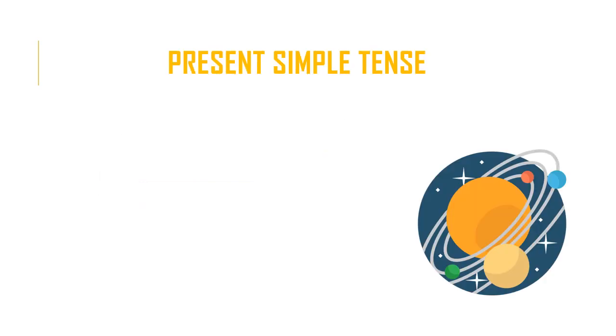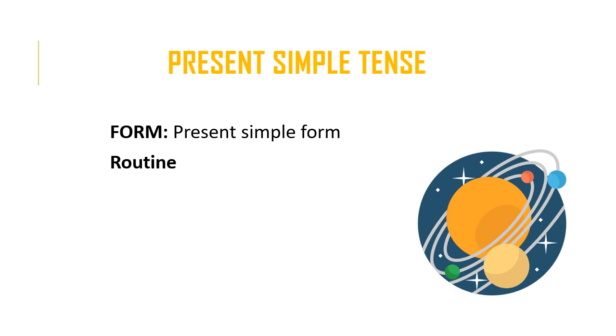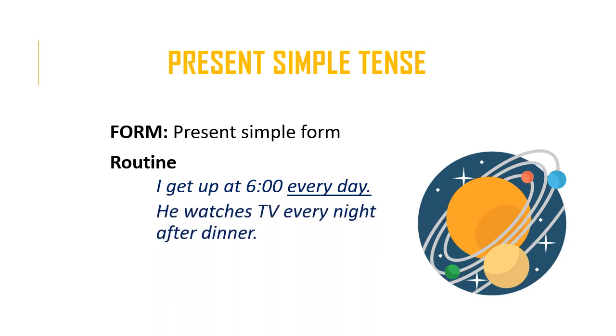Now let's look at the present simple tense. Its form is the present simple form, which we've already discussed. Some of the main functions are the following. First of all, routine, something you do habitually, something you do often. I get up at 6 every day. He watches TV every night after dinner.